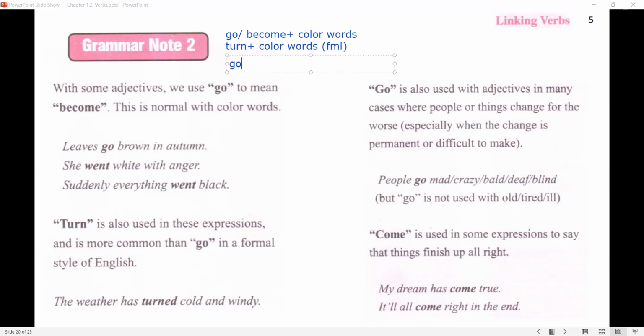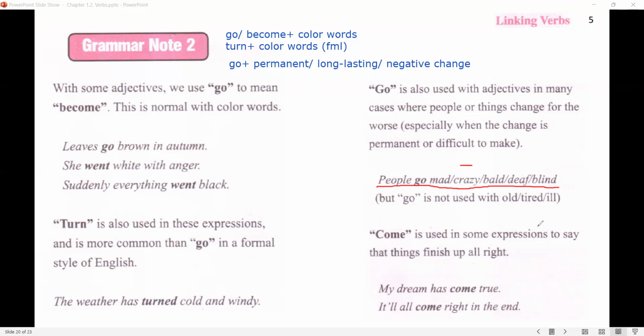So let's summarize it this way. We use go with a permanent, long-lasting, negative change. Like people go mad, people go crazy, they lose their minds, or people go bald, they lose their hair. People go deaf, they cannot hear any longer. People go blind, they cannot see any longer. So all of them are negative changes, and you cannot reverse them.